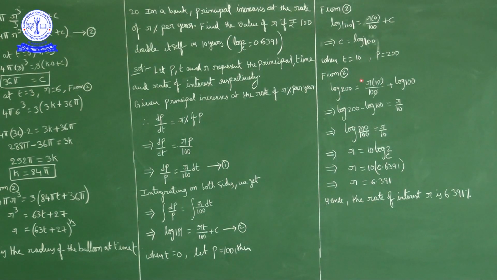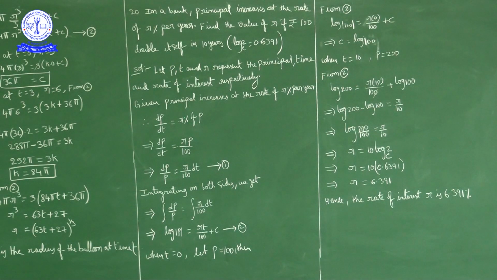So what do we get from 2? Log 200 is equal to r into t, which is 10, so 10 by 100, plus c, which is log 100. Here the zeros cancel, so r by 10. Now log 100 I will write this side: log 200 minus log 100 is equal to r by 10.